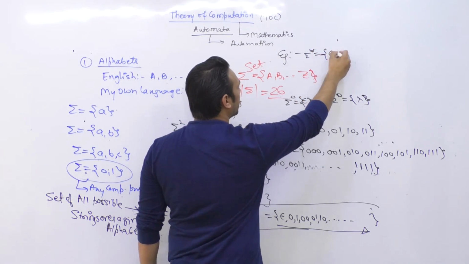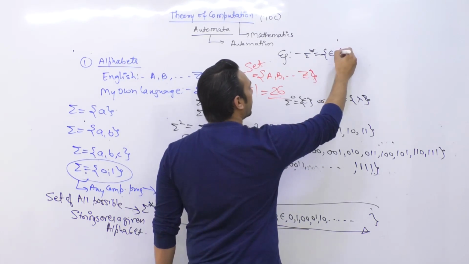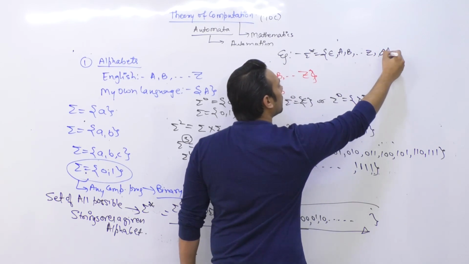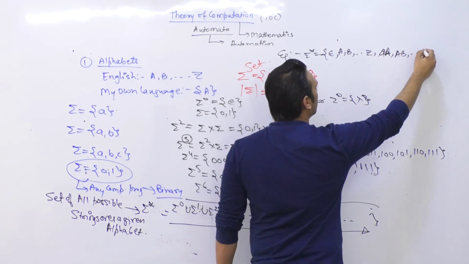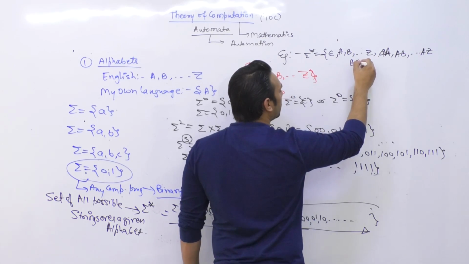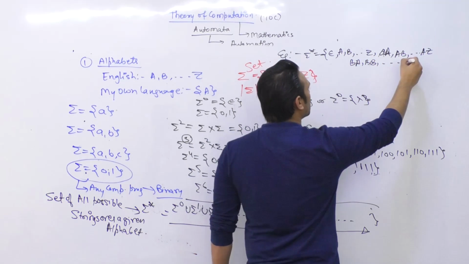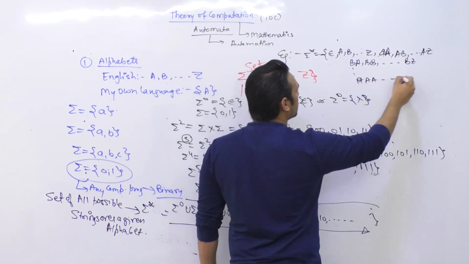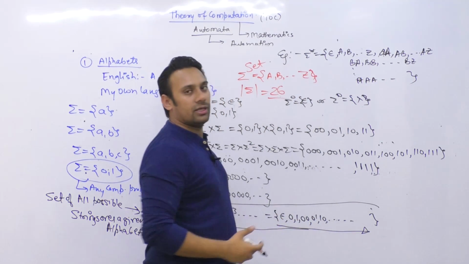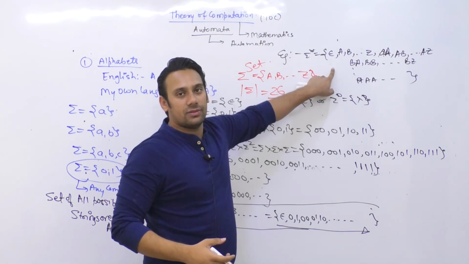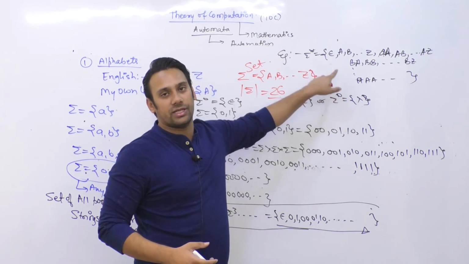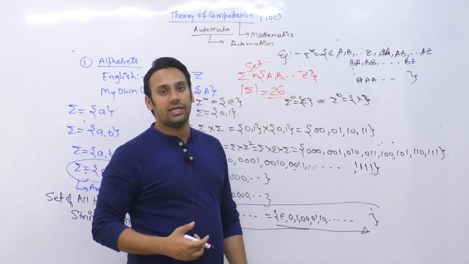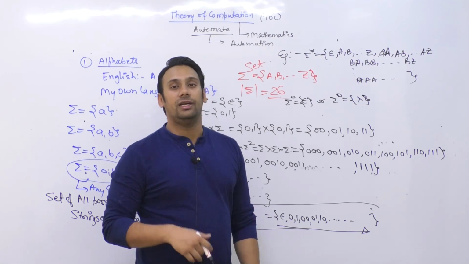Summation star can be epsilon, single A, single B up to so on single Z, then AA, AB up to so on AZ, then BA, BB up to so on BZ, up to so on, then we can have 3 length strings and so on, right? So we can have an infinite set. Now in this infinite set, there are some strings which are valid for English language and there are some strings which are not valid.